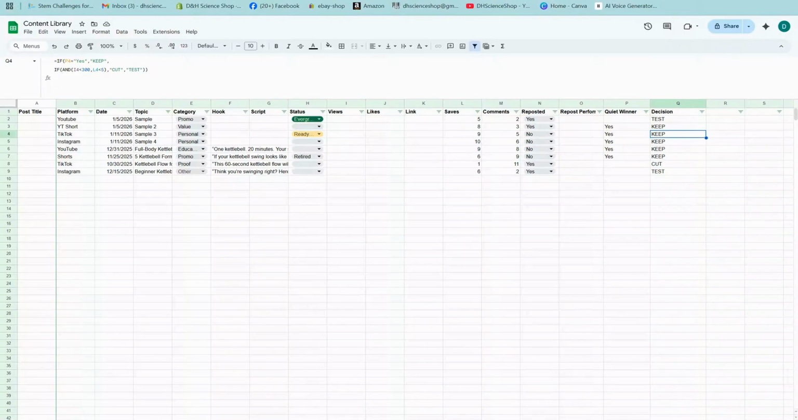Not all content deserves a repost. This is the filter I use to cut weak posts and focus on what drives results. If you're tracking views, likes, saves, and repost data, you're halfway there.